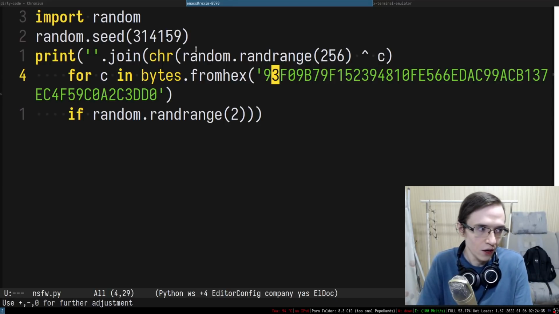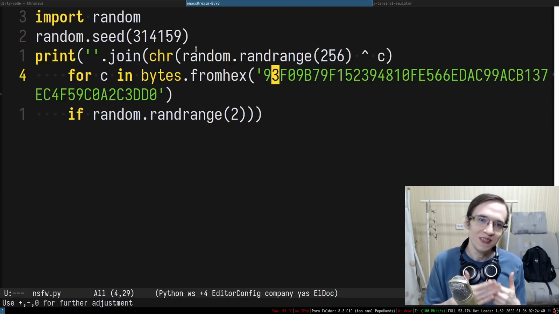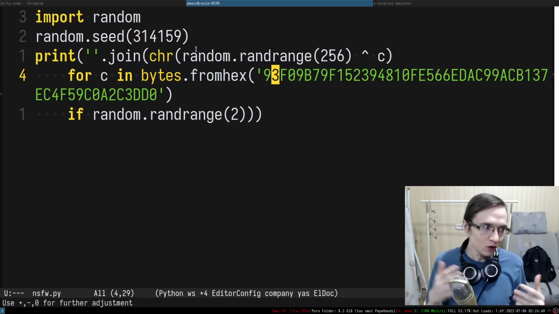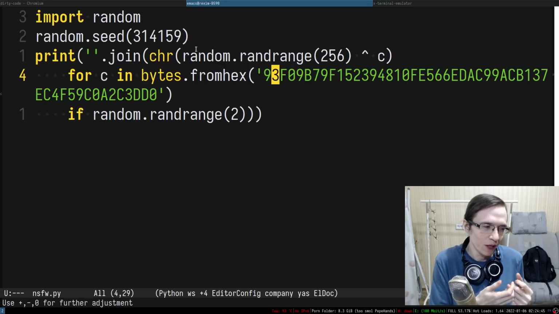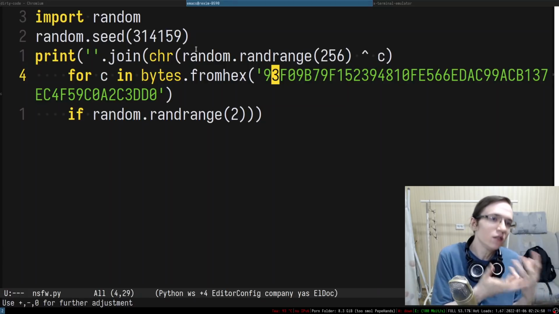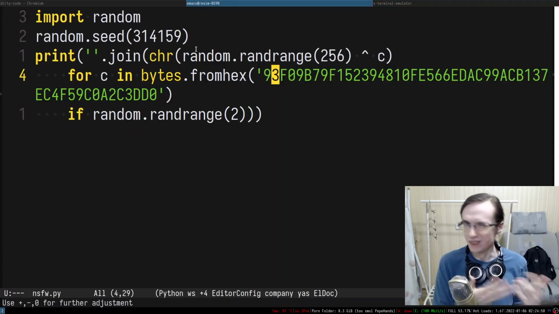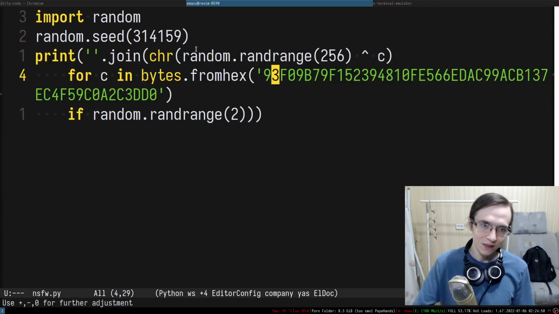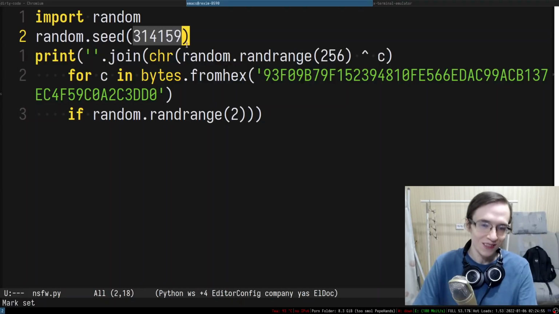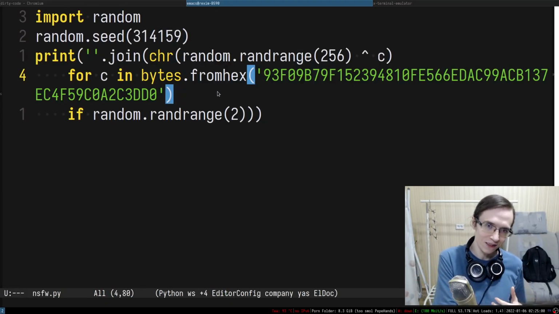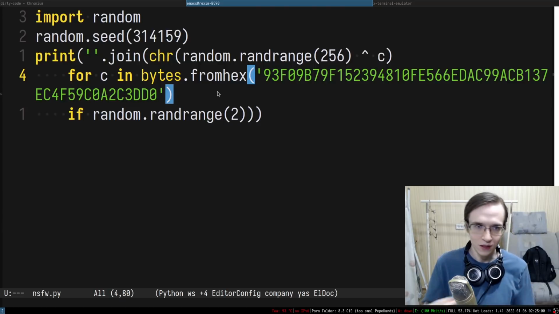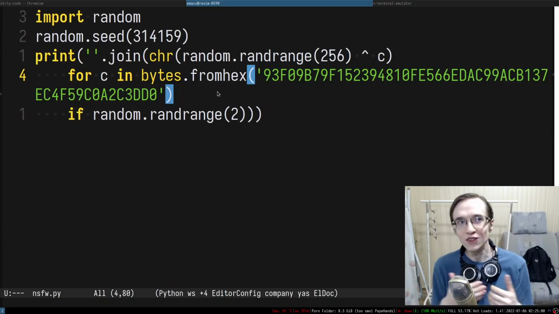That means they generate a determined sequence of numbers, but the process used is so complex and so unpredictable that it feels random, right? So that's kind of the point. And seed basically allows you to set the current state of the random number generator, and then the next states are determined. That way you can always generate the same random sequence of numbers.